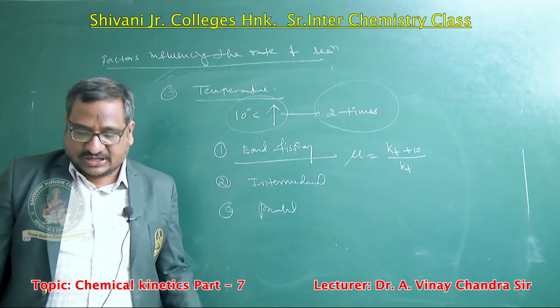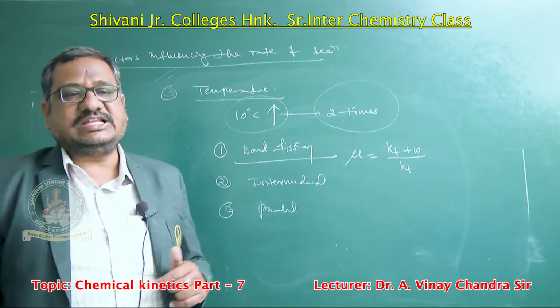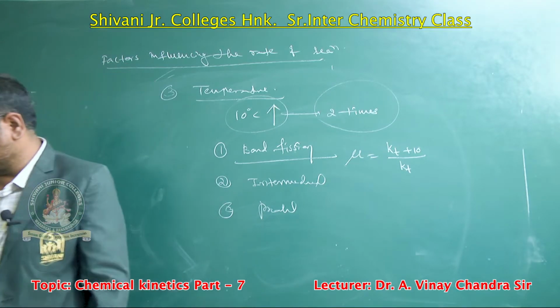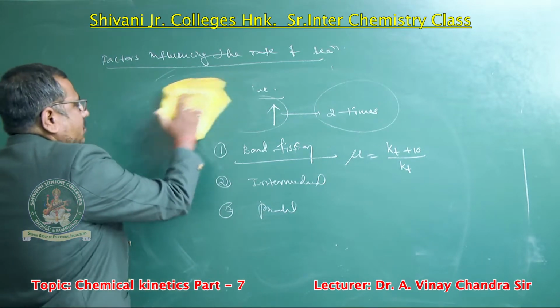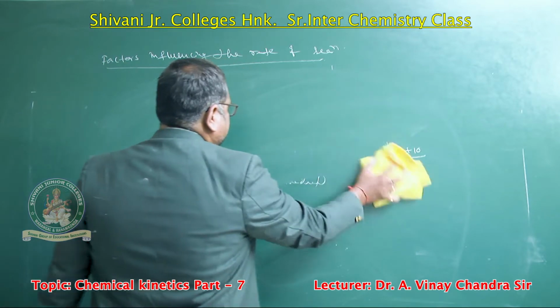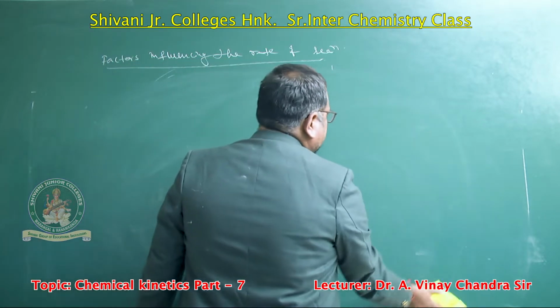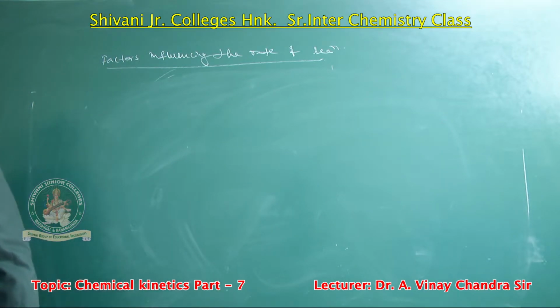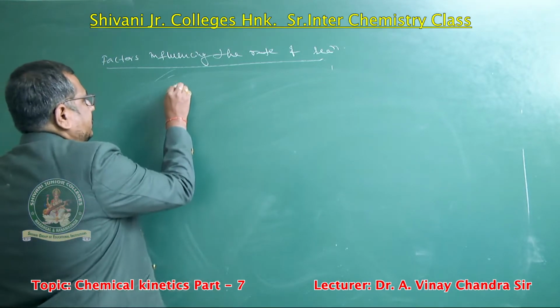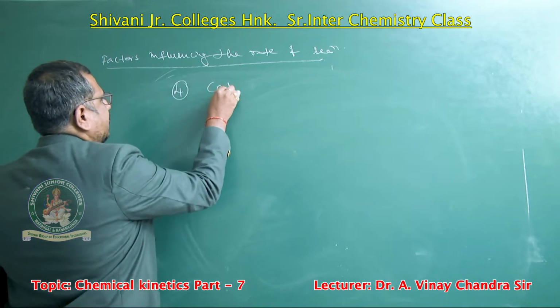So this is also one of the influencing factors of rate of reaction, known as temperature. By increasing the temperature, the rate of reaction increases. One condition is nature of reactants, another is concentration of reactants, and another is temperature. The last influencing factor of the rate of reaction is the catalyst. The fourth phenomenon is known as catalyst.